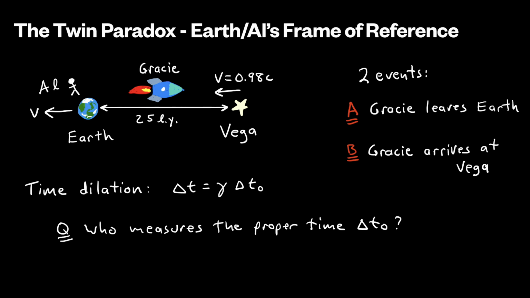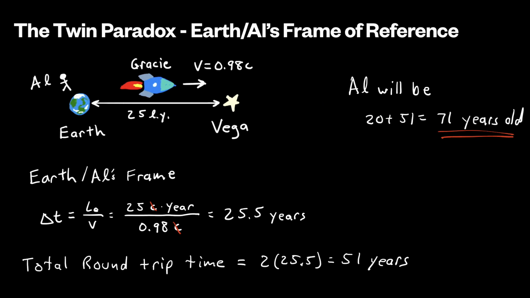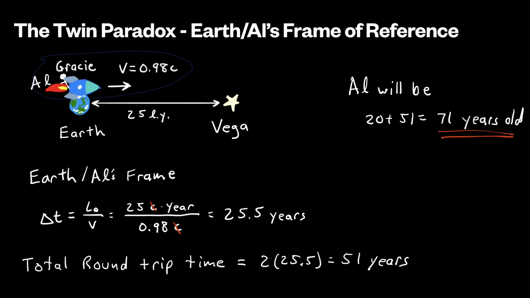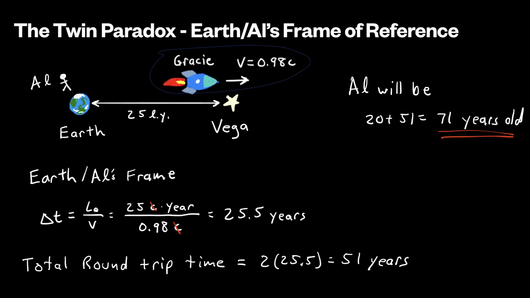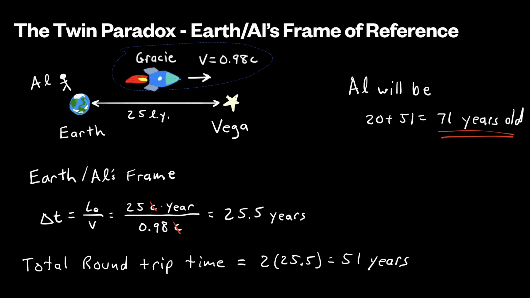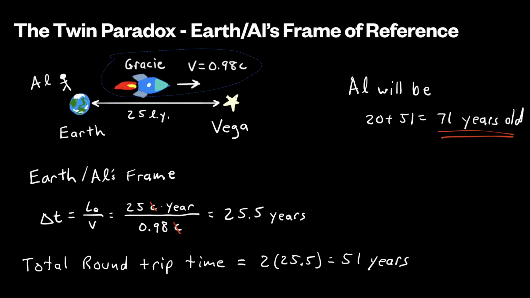If we think about this from Al's perspective, we know that Gracie starts out on the Earth, travels through space to Vega. And so these two events, A and B, happen in two different locations in Al's frame of reference. We could write event A being on the Earth and event B being at Vega.